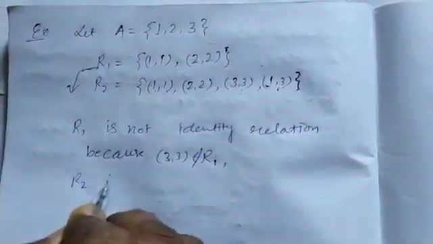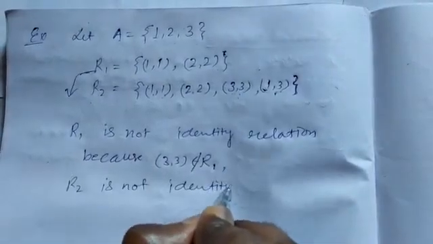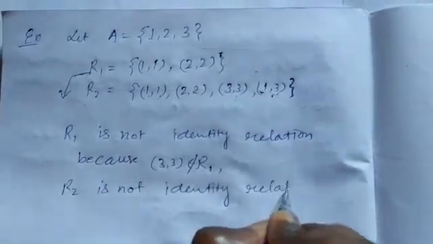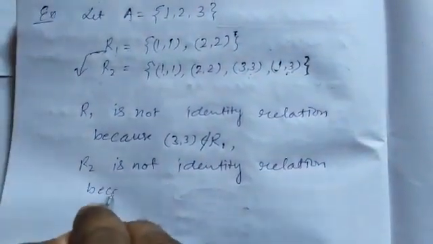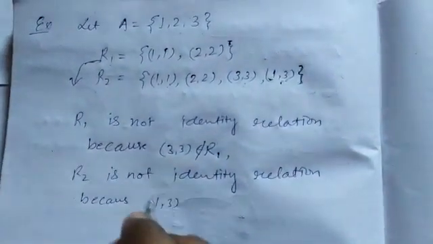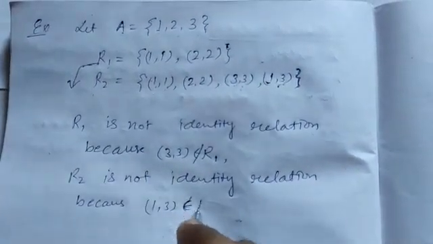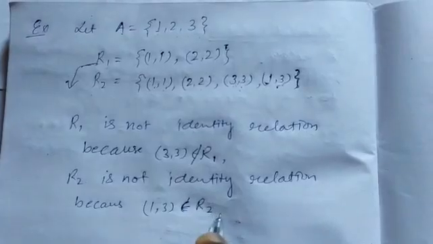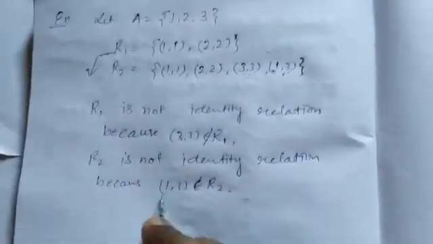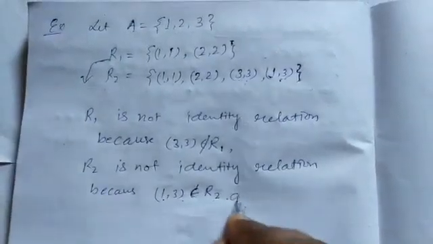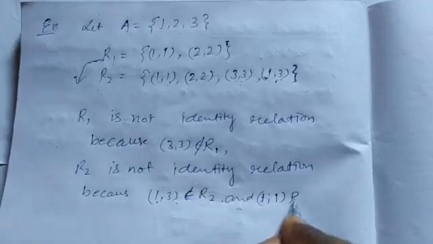R2 is not identity relation because (1,3) belongs in R2 and (1,1) also belongs in R2.